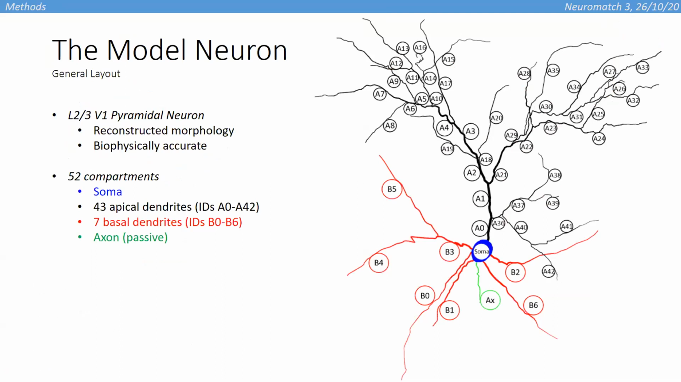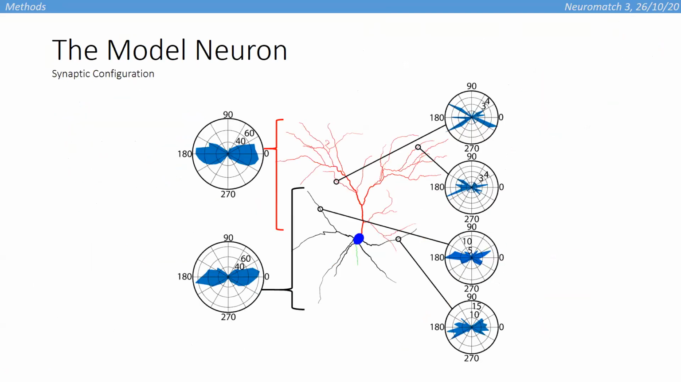Next, an introduction to the model neuron we used, which is a morphologically detailed and biophysically accurate layer 2-3 V1 pyramidal neuron. And akin to real neurons, the model neuron also features per synapse orientation selectivity, with synapses varying in preference even when situated on the same dendrite, as you can see in these polar plots.